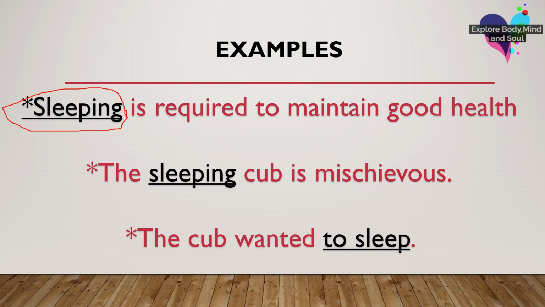Now second example is the sleeping cub is mischievous. So here I am describing the cub. What is the cub doing? Sleeping. So here what is cub's quality? That it is a sleeping cub, which is mischievous. And so here it was our participle. It was acting as a participle because it is describing the noun.